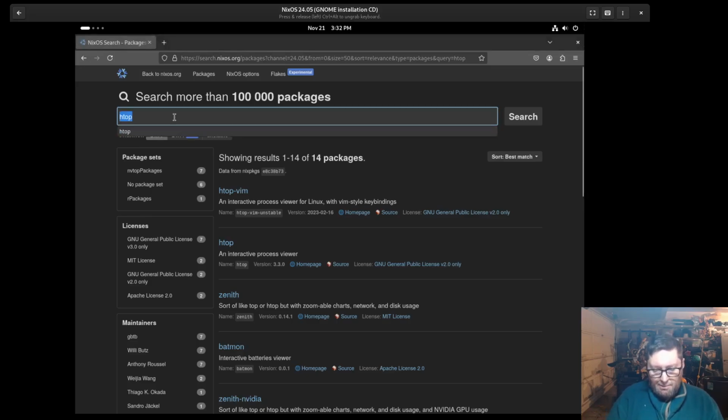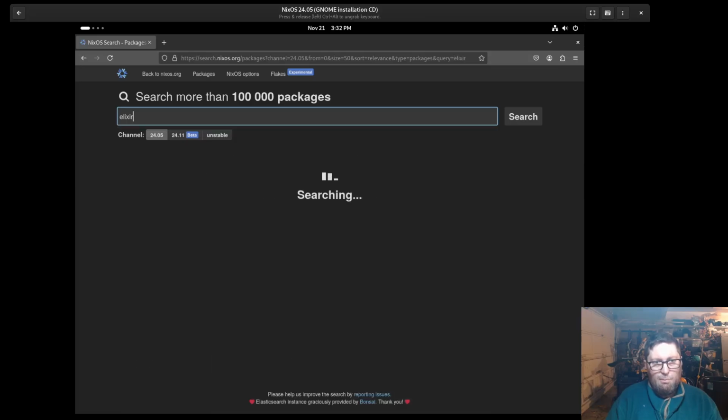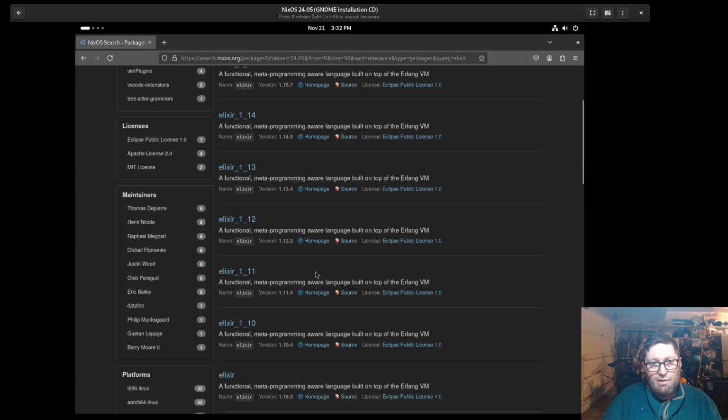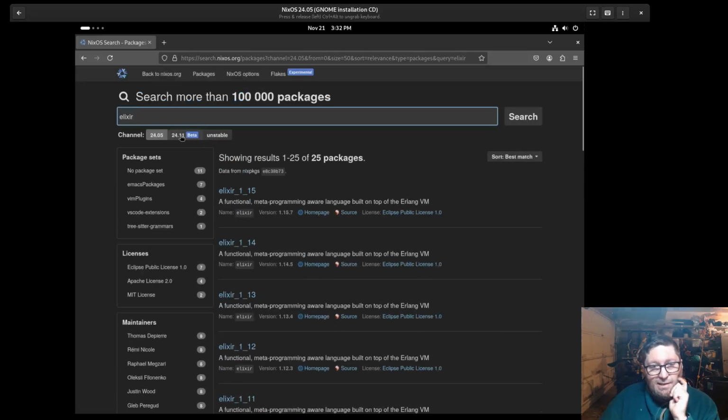So let's type in something that moves a little bit faster. Let's look at Elixir. So you might see these things I was talking about, channels. You might ask, is NixOS a rolling distribution, or is it like a point release distribution? Is it something like Fedora where there's a new one every 6 months, or is it more like Arch where things are rolling all the time? Cool thing about NixOS is it's both.